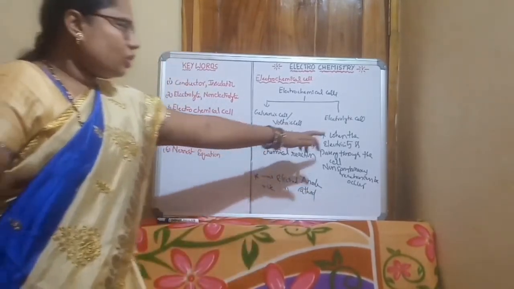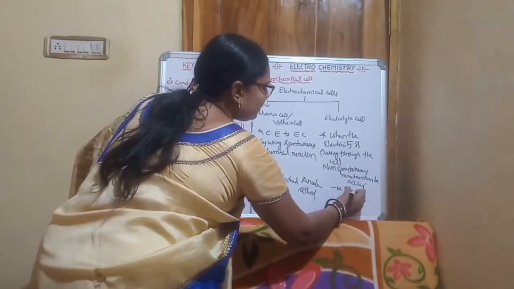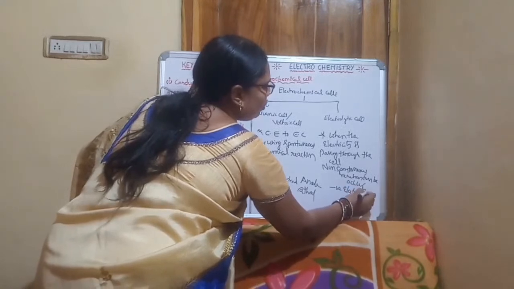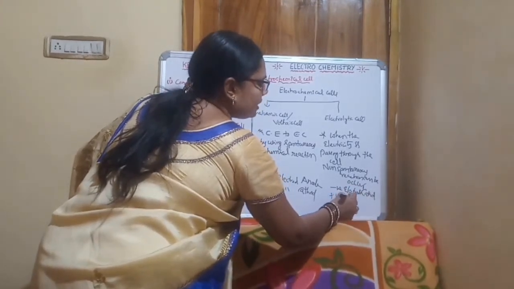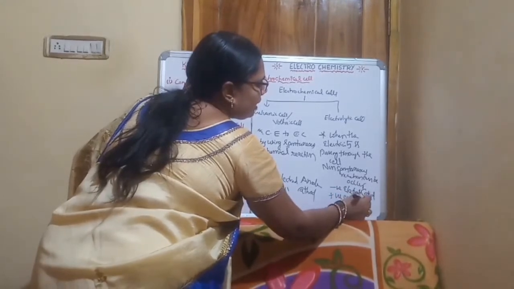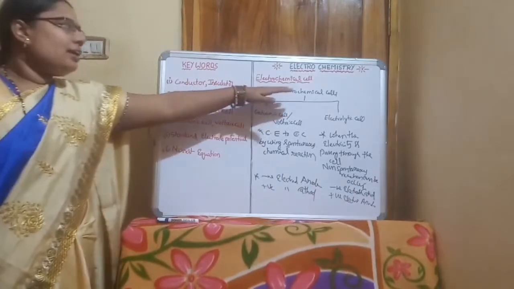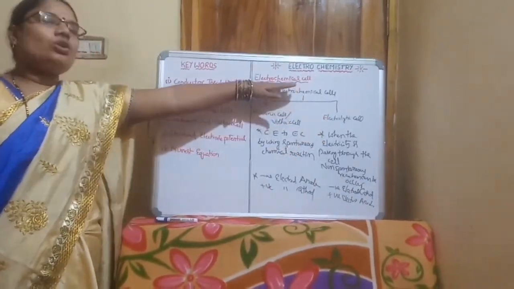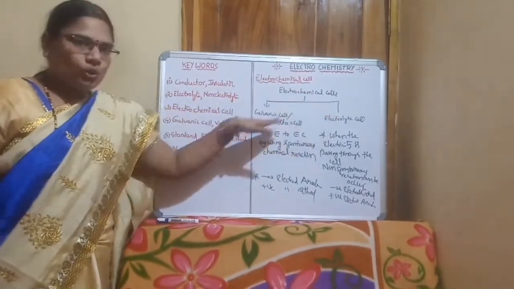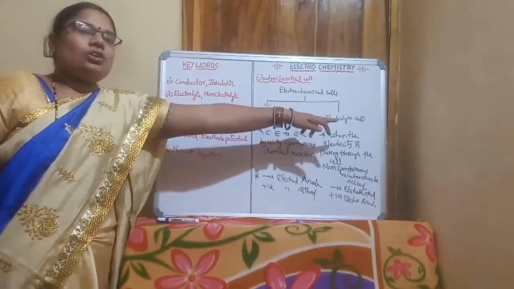In the case of electrolytic cell, the negative electrode is used as a cathode and the positive electrode is used as an anode. So what is galvanic cell and what is electrolytic cell? Electrochemical cells can be classified into 2 types, galvanic cell or voltaic cell, and electrolytic cell.